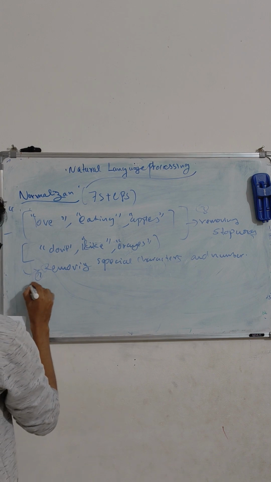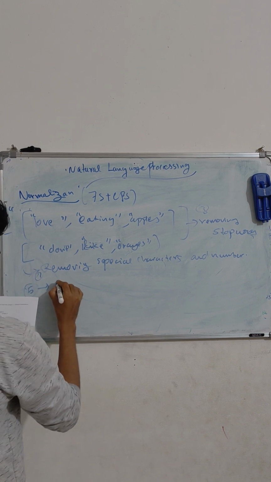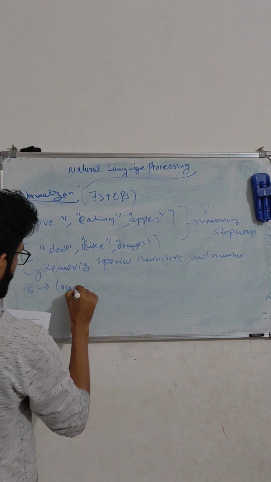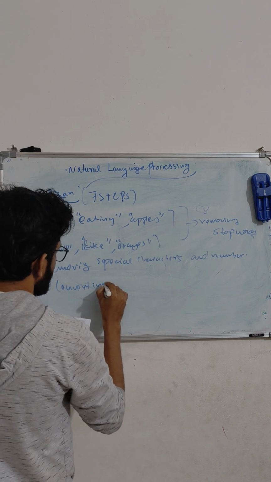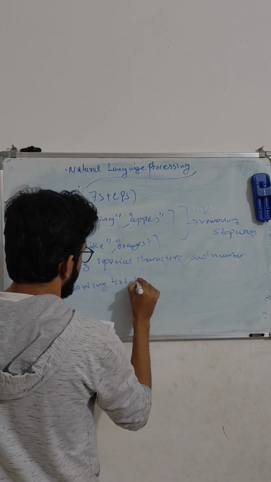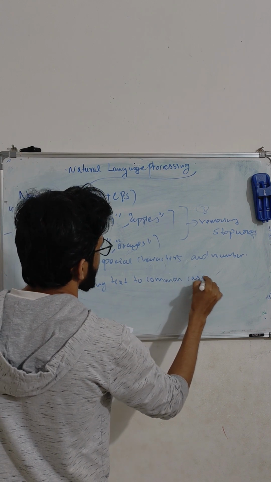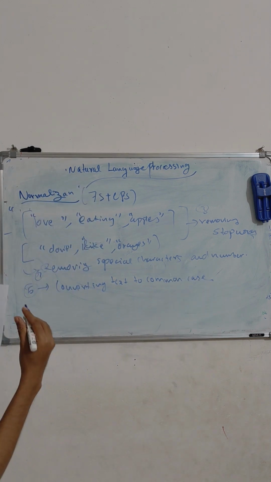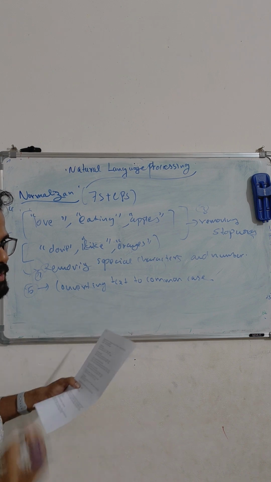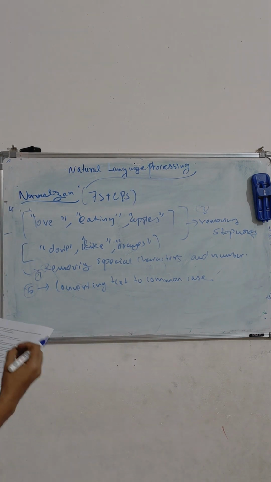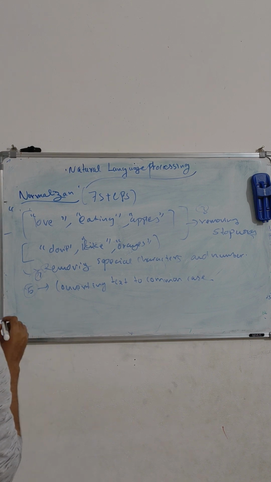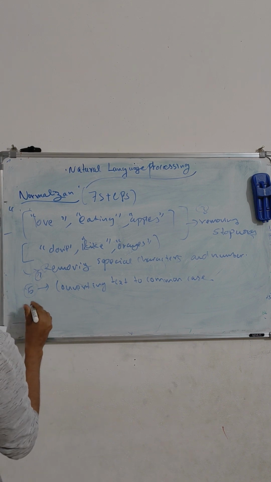The fifth step is converting text to a common case. If it's uppercase, we have to make it lowercase, which is already done.